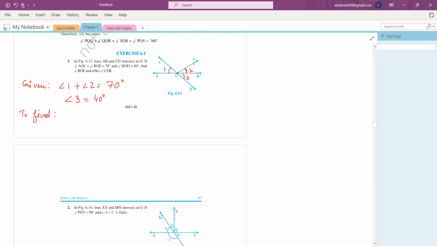You have to find the value of angle 2 and angle COE, reflex angle COE. That means this complete COE from here to here you have to find. Let me call it angle 4. So angle 4, this you have to find.